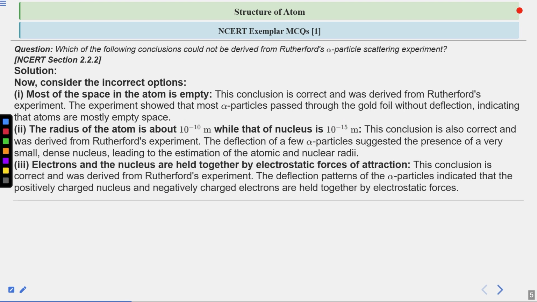And the third one was that the electron and nucleus are held together by the electrostatic force of attraction. This conclusion was also derived from the Rutherford experiment, and the deflection pattern of the alpha particles indicated that there is a positively charged nucleus and there are negatively charged electrons, and those are held together by the electrostatic force of attraction. I guess this question is clear to you. Moving on to the next question.